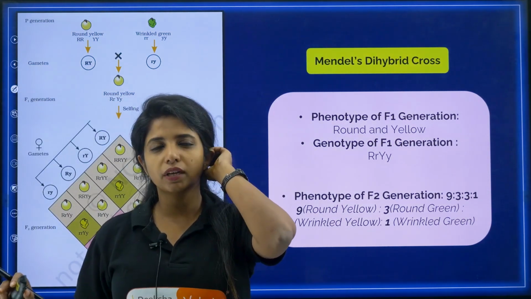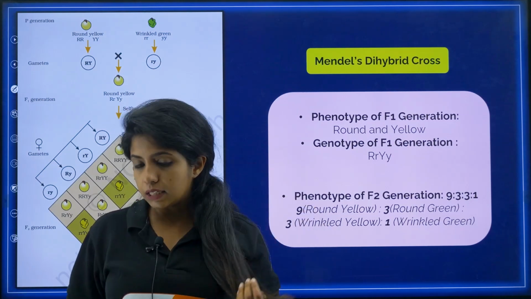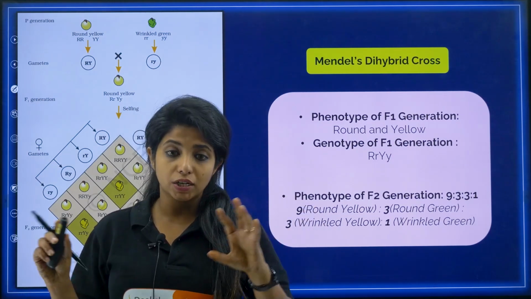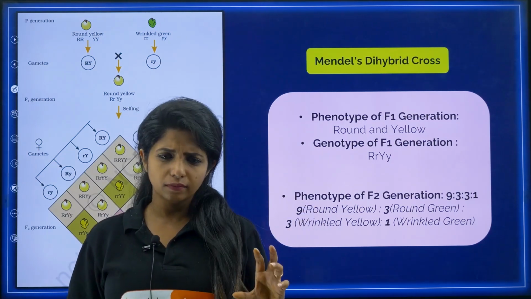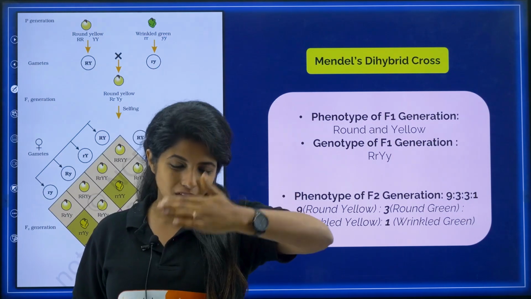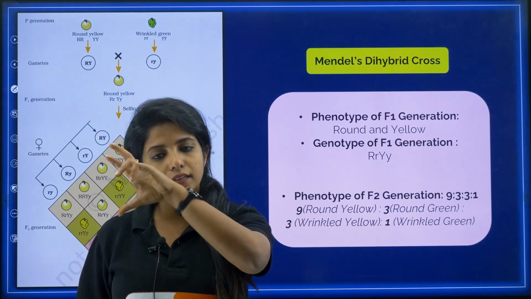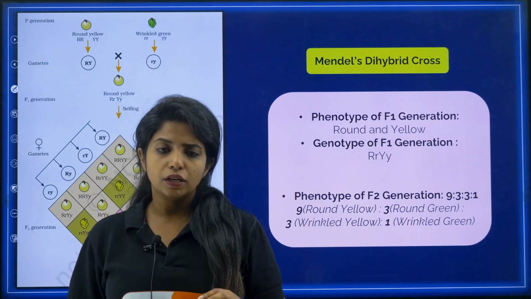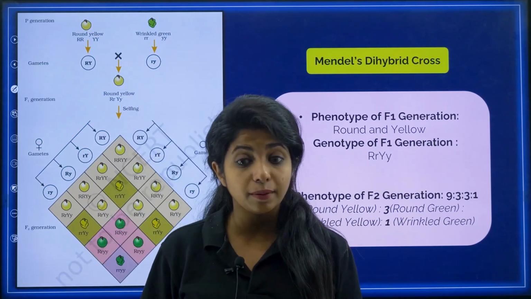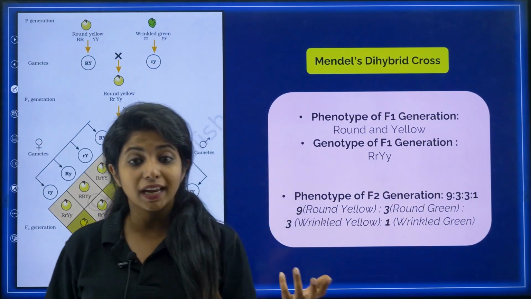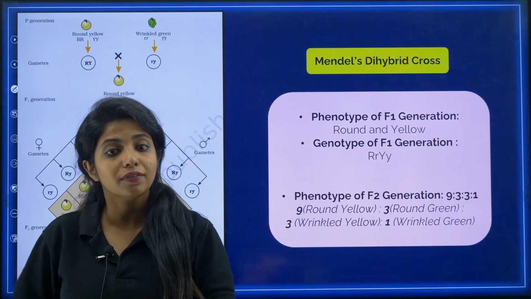Okay, so in your book there is one more example for multiple allelism as well as this, that is about the starch synthesis. You just go through it. If you see just after the blood group part, there is a paragraph given, just go through it. It's not very important, questions have not been framed yet for KCET, but we can expect any time, but again as I said, not very important.